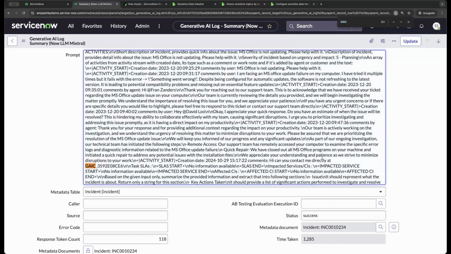"Hi, you can contact me directly." And in the incident, my email address was there, but you can see that we did this masking. So in that whole flow that I showed you, the prompt mask has no idea what that email address is. And then it unmasks it once it gets back into your instance. So I did want to show you what that looked like in real time.